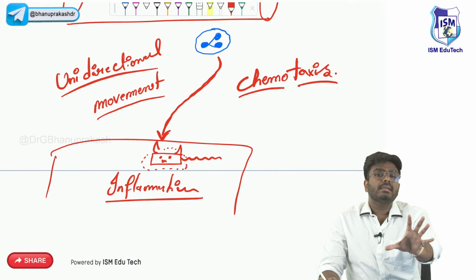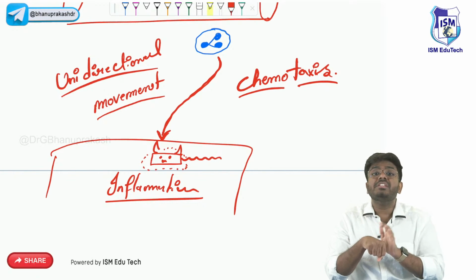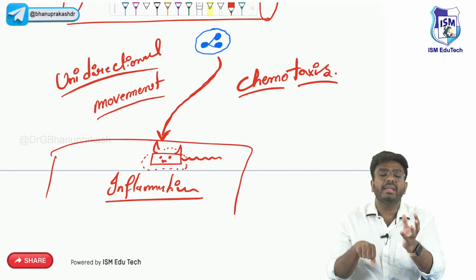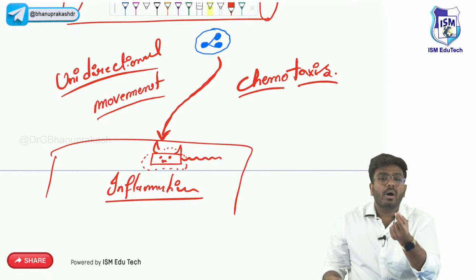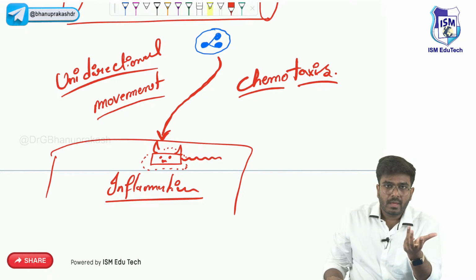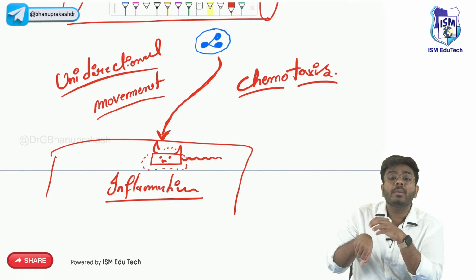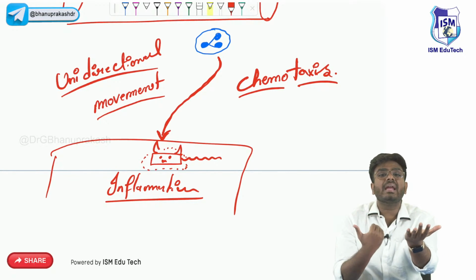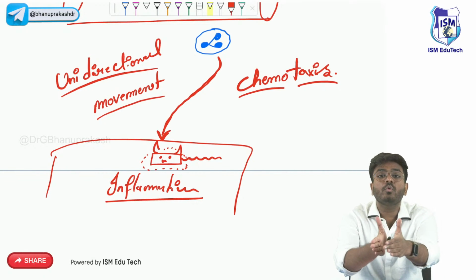Important point is, in the area of inflammation, certain important mediators are produced. The damaged tissue is actually releasing certain important mediators. Now, these mediators are acting like a smell. For example, from the area of inflammation, what actually is getting released? Chemical mediators are getting released. These chemical mediators are attracting the neutrophil. So, neutrophil is just sniffing and going to that area.